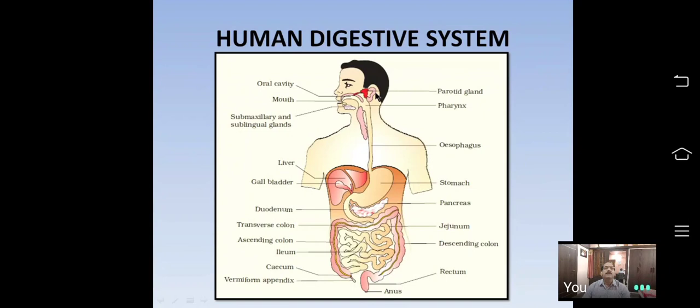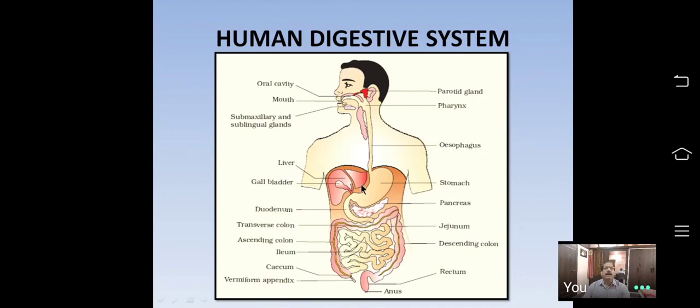This is the human digestive system consisting of two parts, the alimentary canal and associated glands. You know the structure of the alimentary canal, its different parts, and its functions.